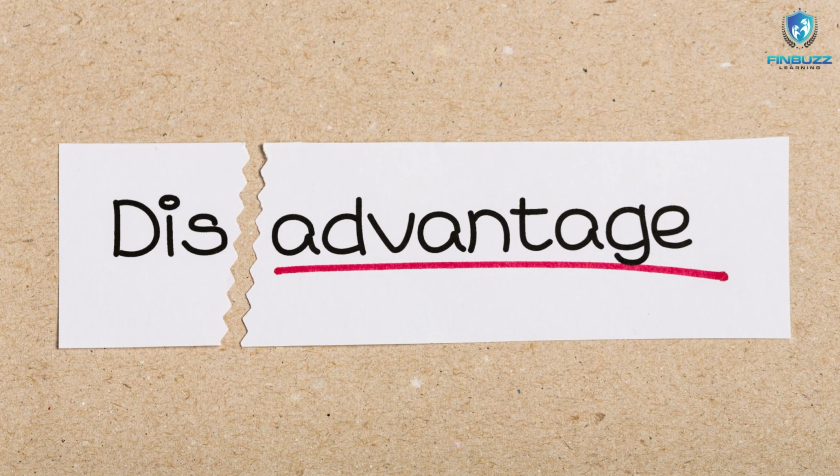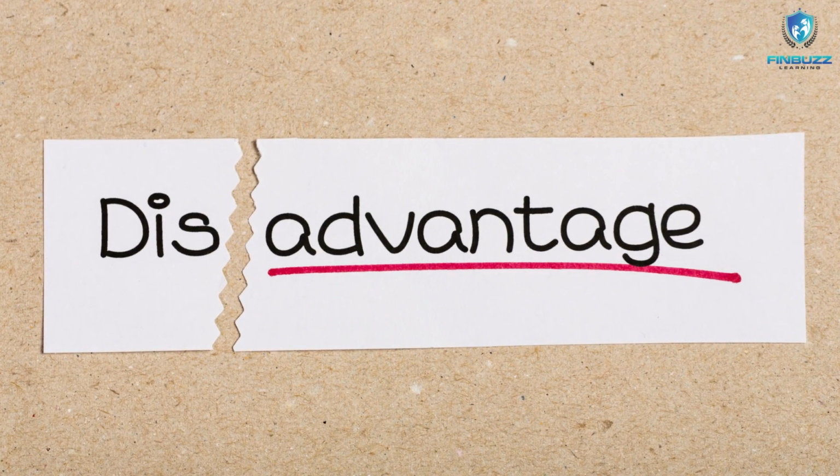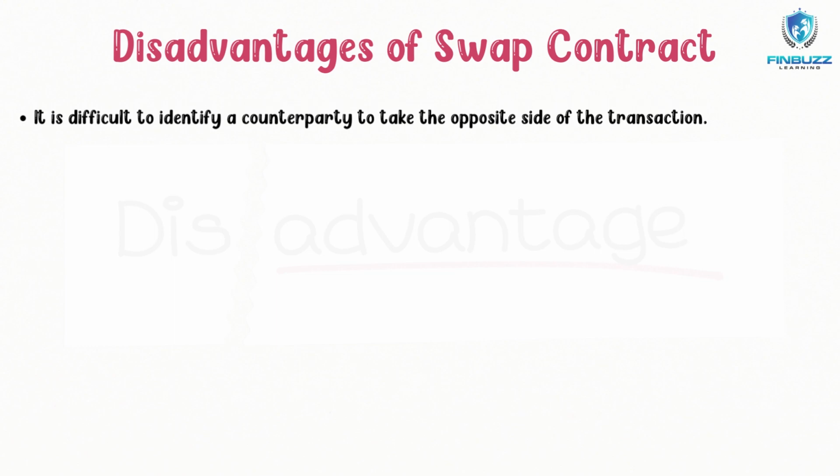Now, there are certain disadvantages of swap contracts also. Let's understand them also. The first disadvantage of a swap is that finding a counterparty to represent the other side of the transaction is challenging. It is not required for other companies to be willing to swap the same amount with the same maturity. If one company wants to trade $1 lakh, that is a flaw in the swap market.